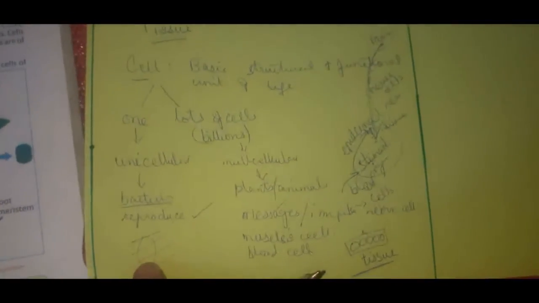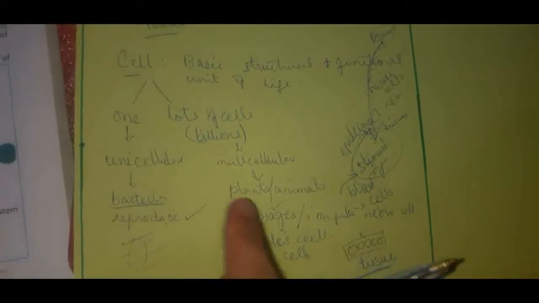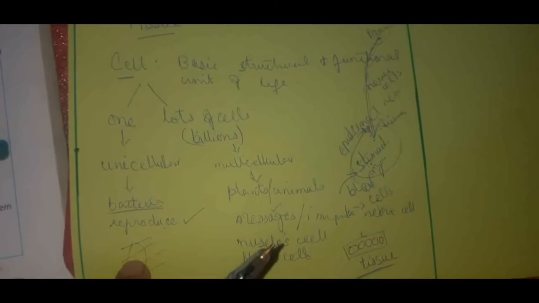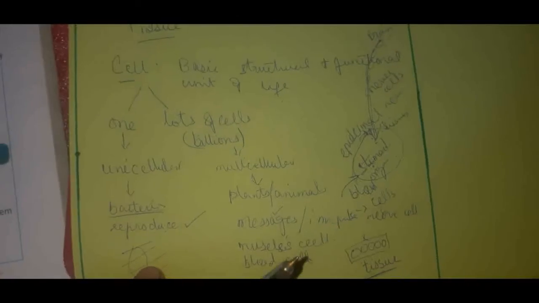Okay, but in case of bacteria, the whole process of the body, whatever its body requires, is done by a cell alone. So it doesn't depend on other cells for its working. So it does not make tissue, right?